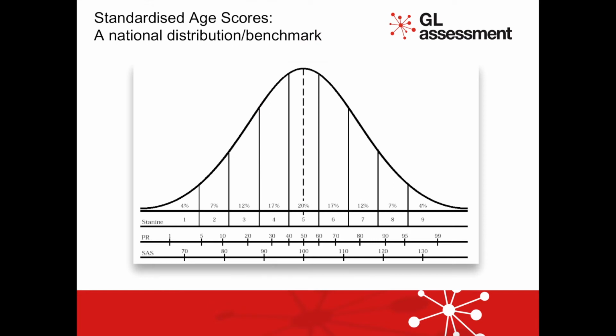What does the data mean? The primary form of data output for standardized assessments are standardized scores. We are looking here at a representation of a normal distribution. For any given standardized score, a position within this distribution may be found.